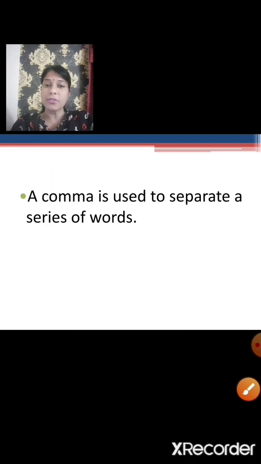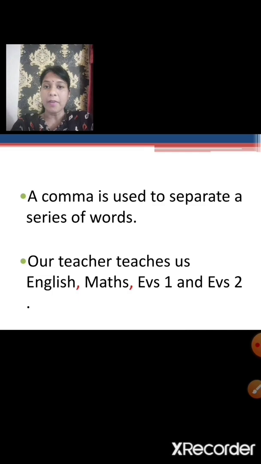A comma is used to separate a series of words. For example, our teacher teaches us English, Maths, EVS 1 and EVS 2. So here a number of subjects are given which your teacher teaches you. To differentiate one subject from the other, a comma is used. So you will read it as follows: Our teacher teaches us English, Maths, EVS 1 and EVS 2.